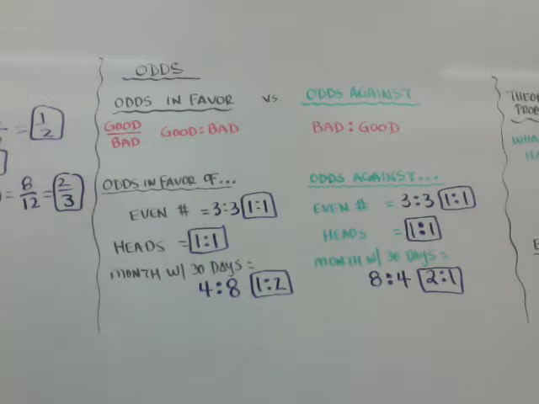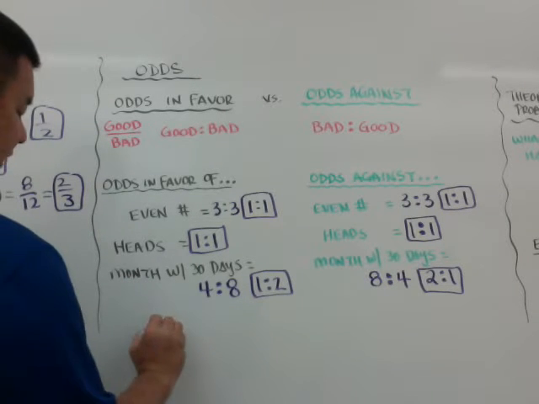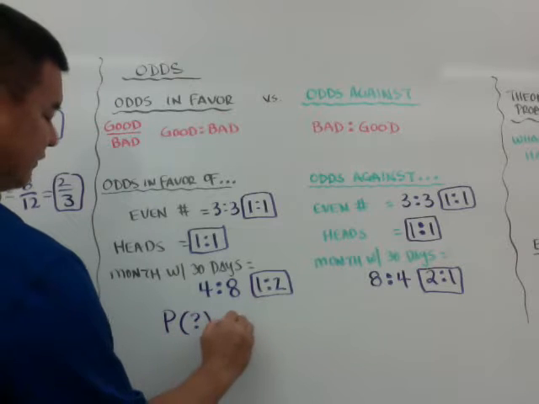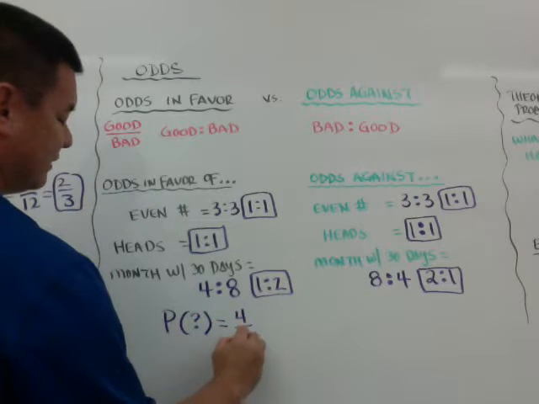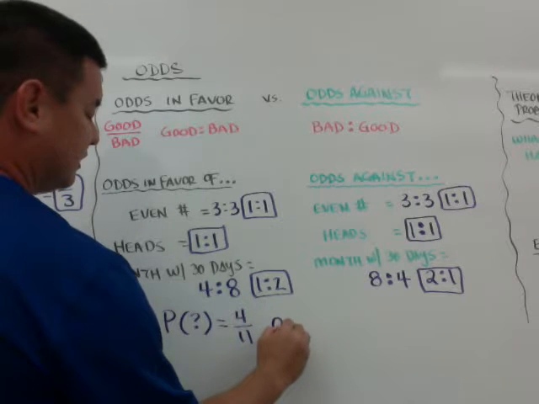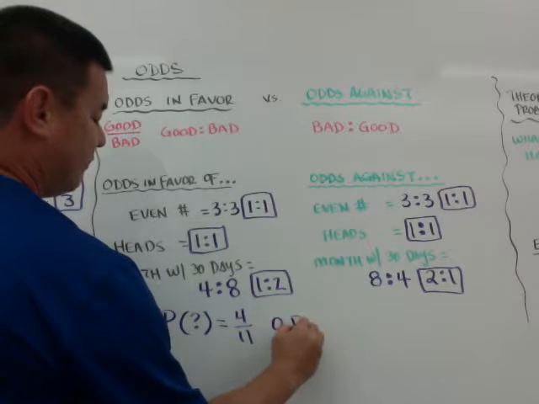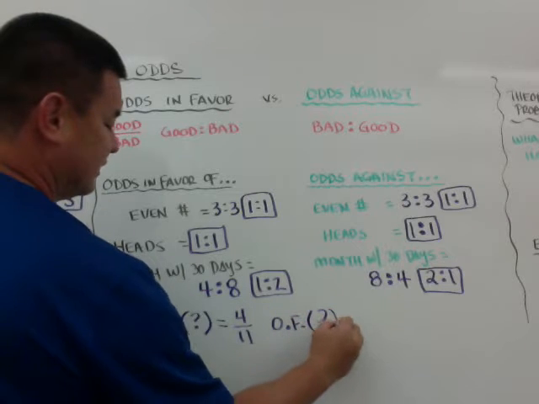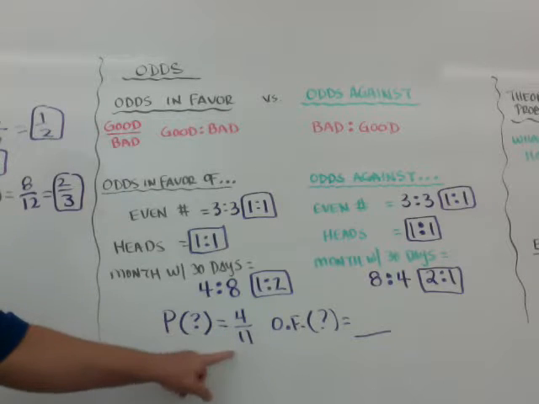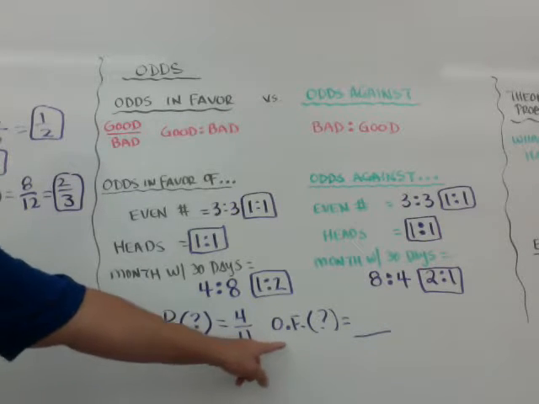I'll give you a trick question, not a trick, a thoughtful question. If the probability of something happening is 4 out of 11, what is the odds for the same event happening? Think about that.